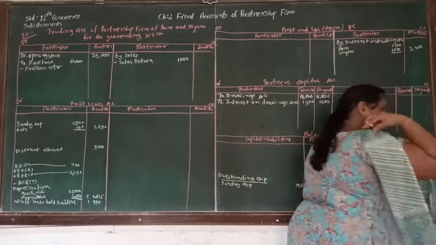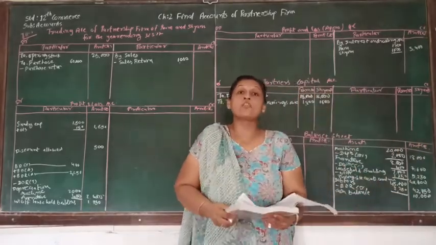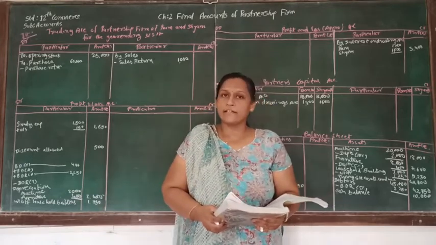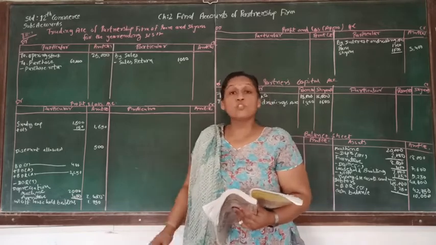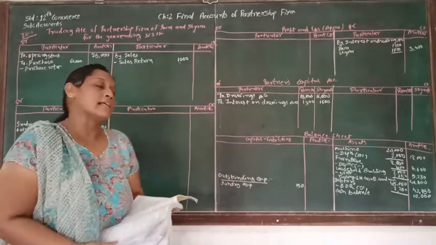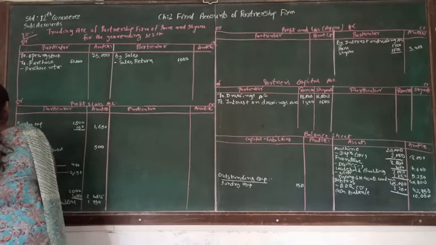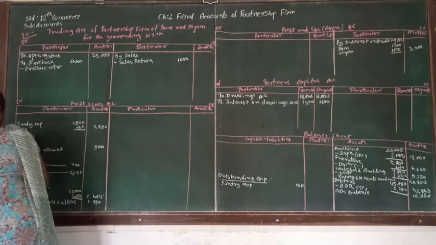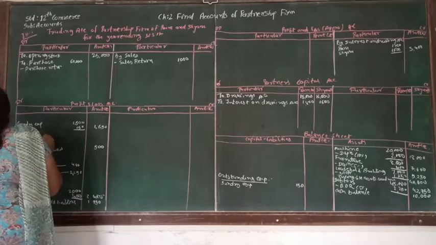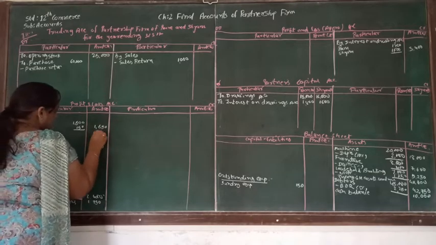Now after goodwill another account is a trading expense. So here the word trading expense is showing that it's supposed to be in the trading account, but here it should be written in the profit and loss account. So trading account is related to sales and supposed to be written in the profit and loss account. So here we are going to write down trading expense, and trading expense amount is 1,250.